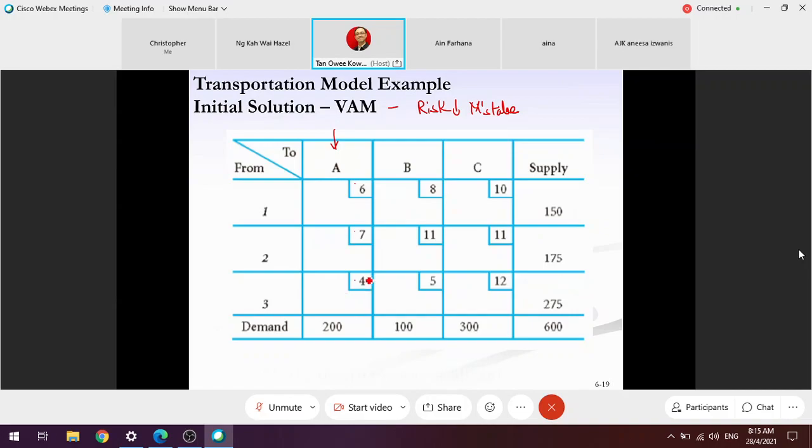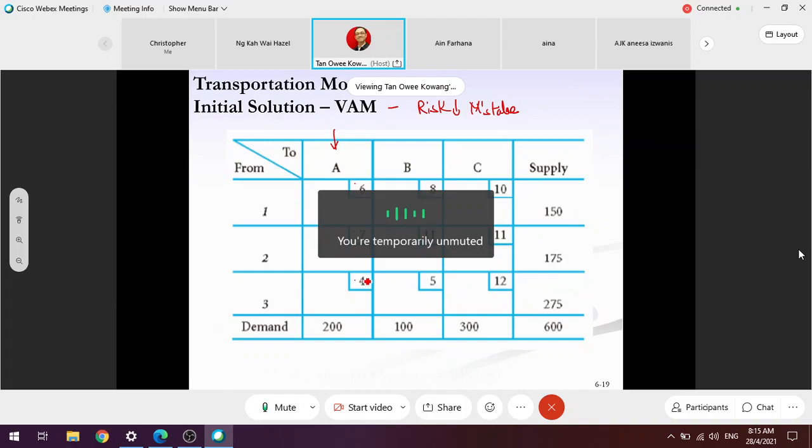Am I right? So if today Chris makes a mistake, instead of 4, which is the lowest transportation cost, Chris goes for the second lowest.